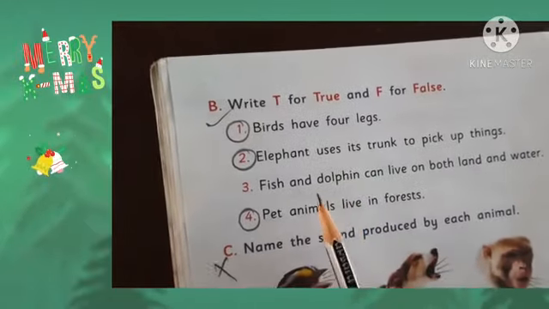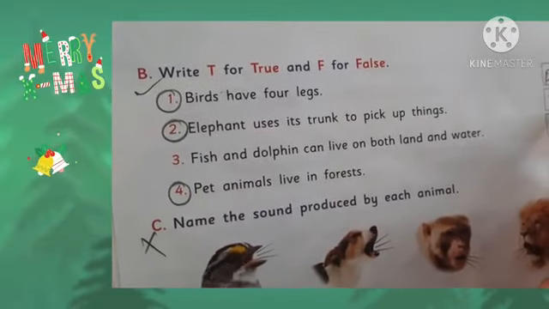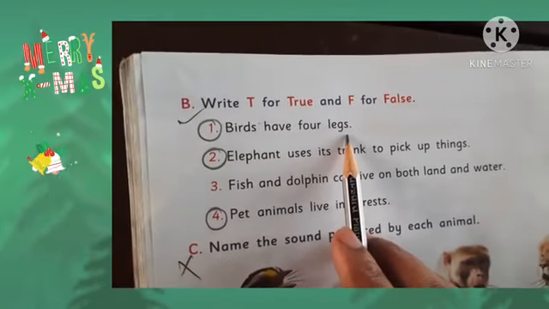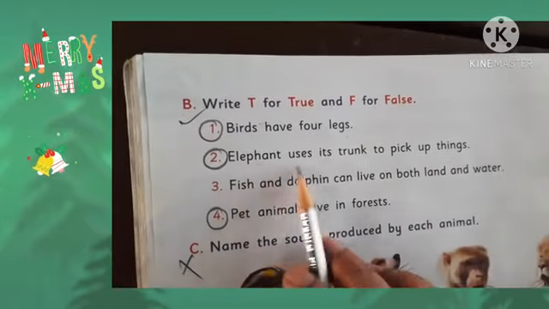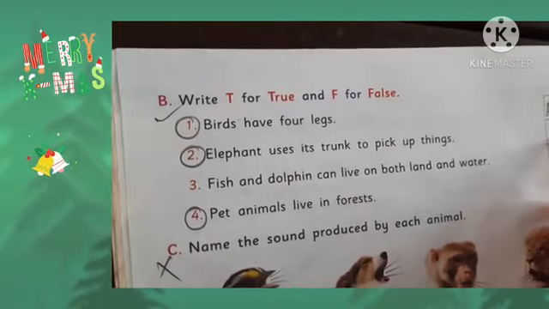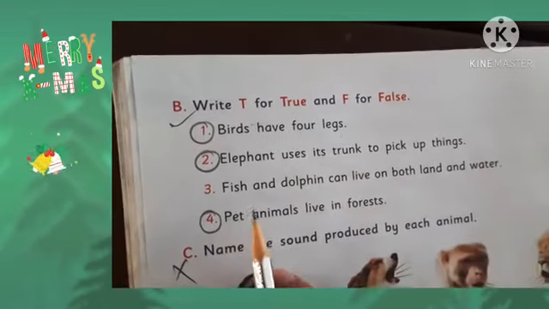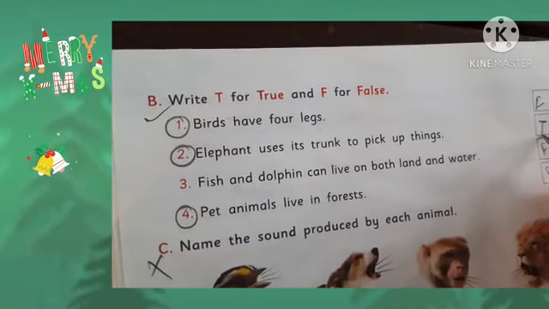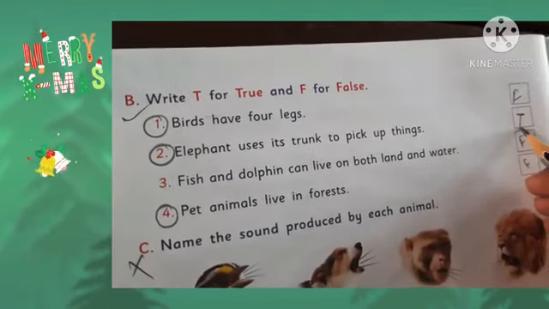After this, next question. True, false. Write T for true and F for false. The box is given already, as you have done so many times. Birds have 4 legs. Right? Wrong. So it will be false. Elephant uses its trunk to pick up things. Right? Yes, you haven't read this. In the next video, you will read about this. Elephant uses its trunk to pick up things. It is true.